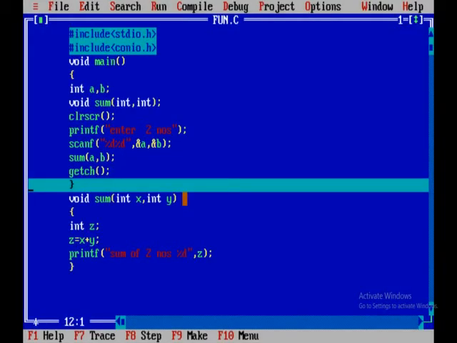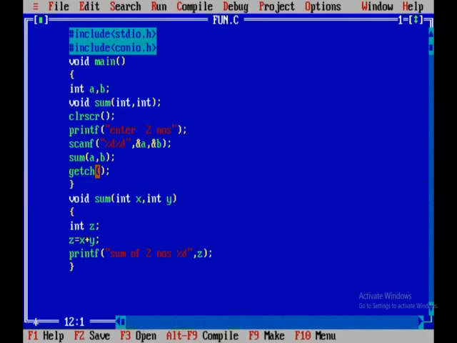Why? Because after completion of your function, control moves back to the position from where you called the function. That means from some position you are calling a function. So it came to the sum function and the sum function is completed. Now control moves back to the statement after the call, that is getch. Now getch is executed. Now this is a program with parameters without return values. That means we are passing two parameters here but we are not returning any value.